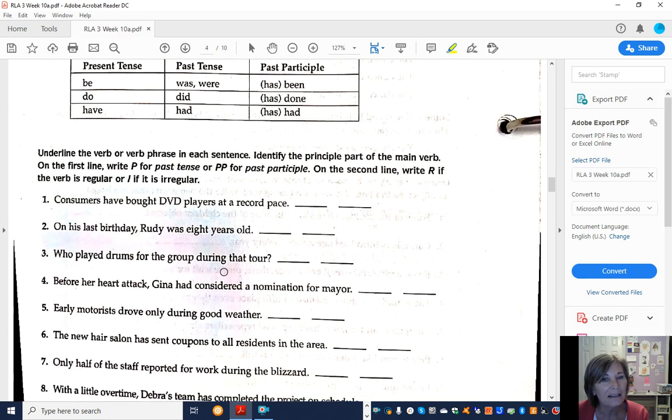Okay, so here you're going to underline the verb phrases and identify them as the past tense or PP for a past participle. And then you're going to also write, that's the first blank. This blank you're going to write R if it's regular or I if it is irregular in this second blank.